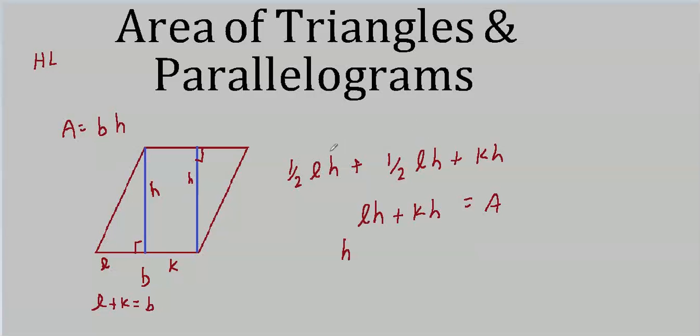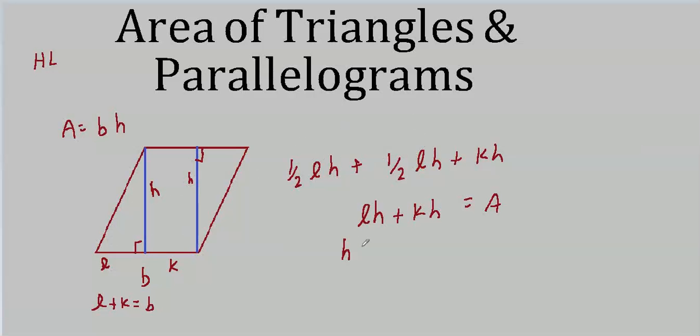Okay. Now if I actually put my brain in gear and write this out correctly, 1/2 LH, that's this length right here, plus 1/2 LH, plus K times H, that's the area of the rectangle. I put these together, 1/2 LH plus 1/2 LH is just LH.